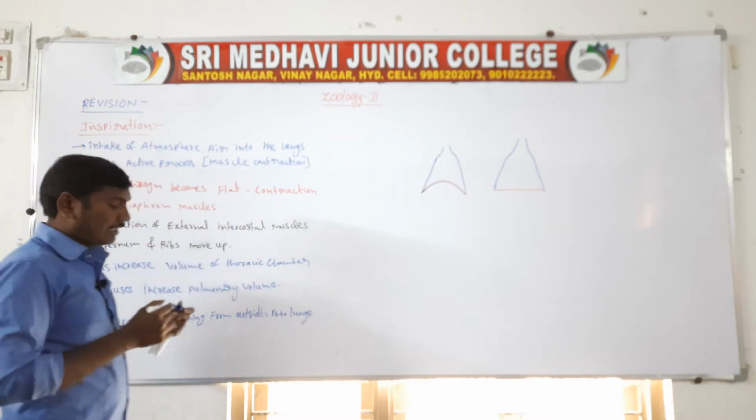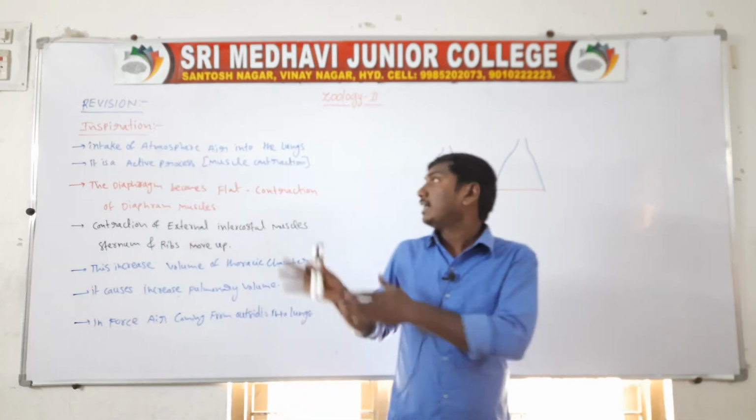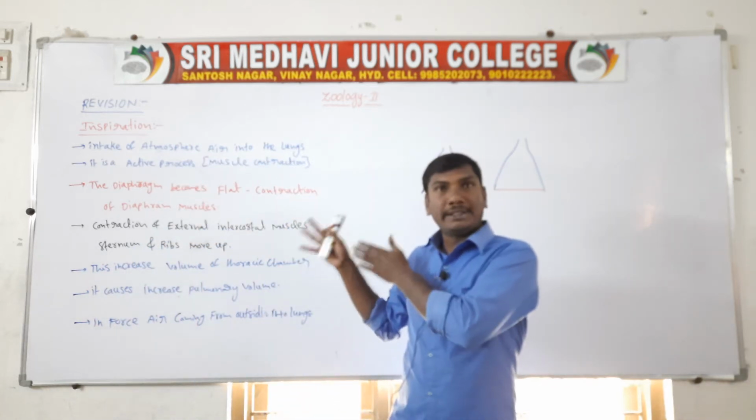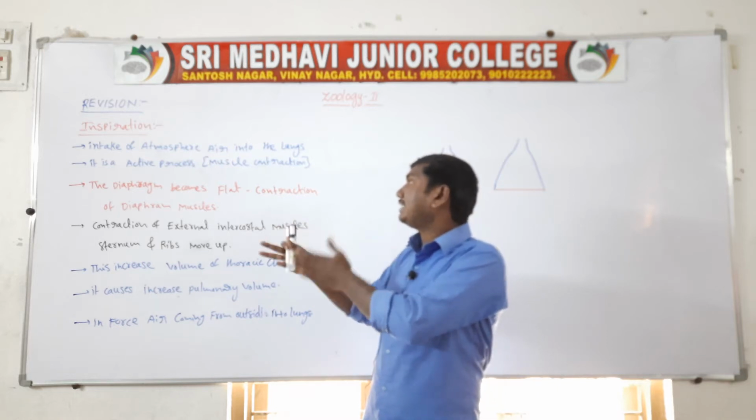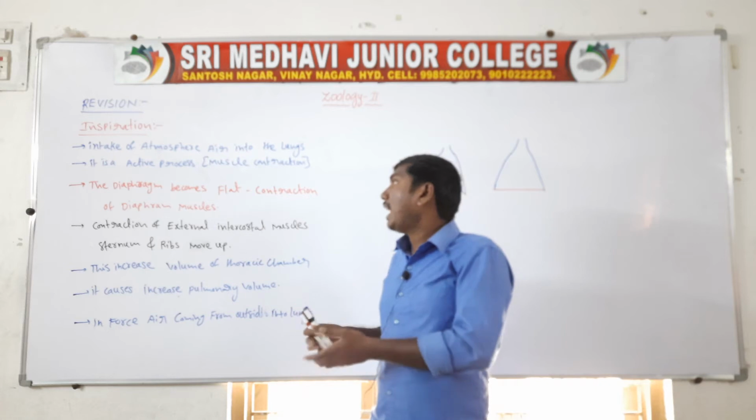So this is called inspiration. The intake of atmospheric air is called inspiration. It is an active process, meaning muscle contraction and loss of energy.